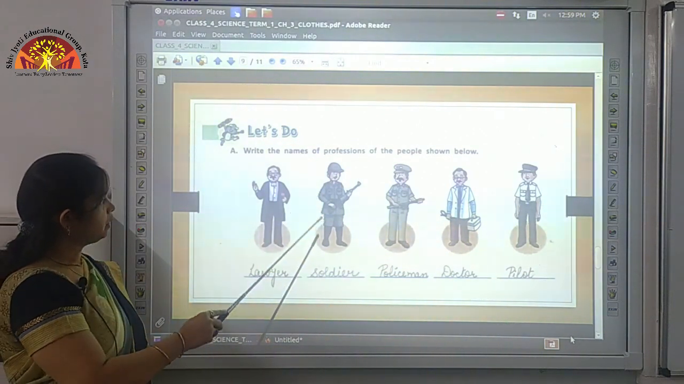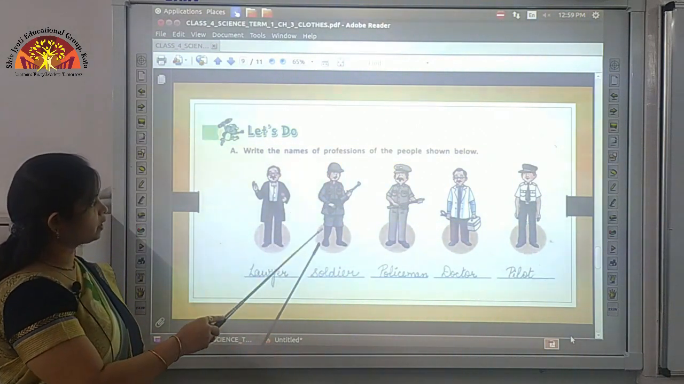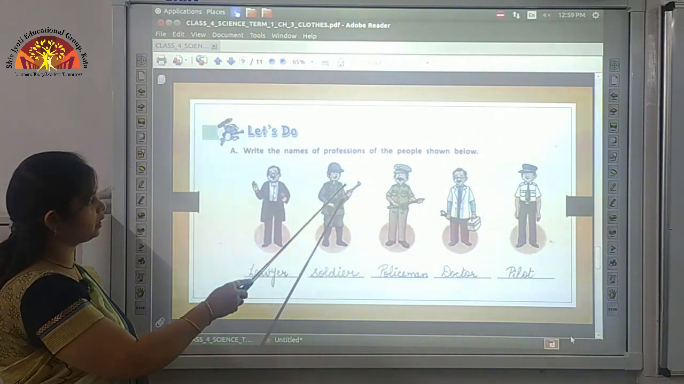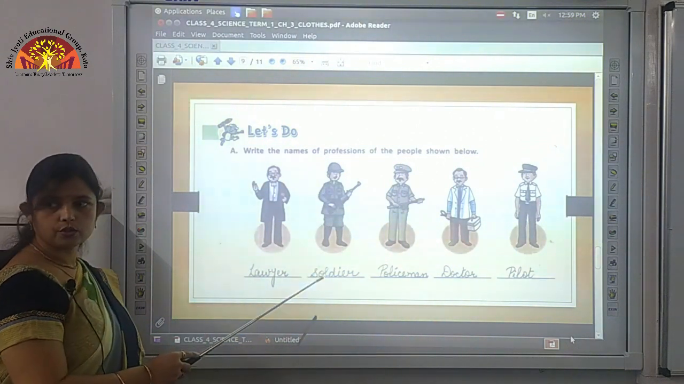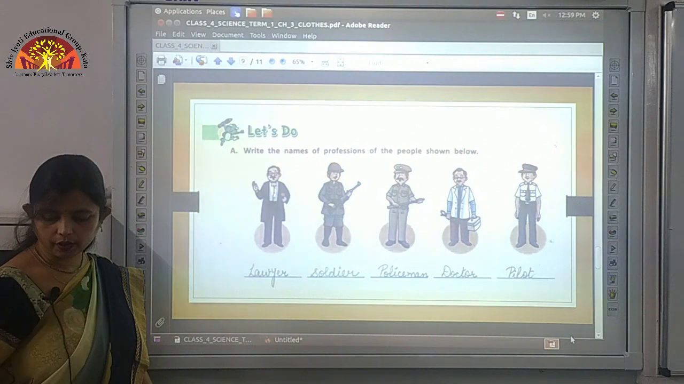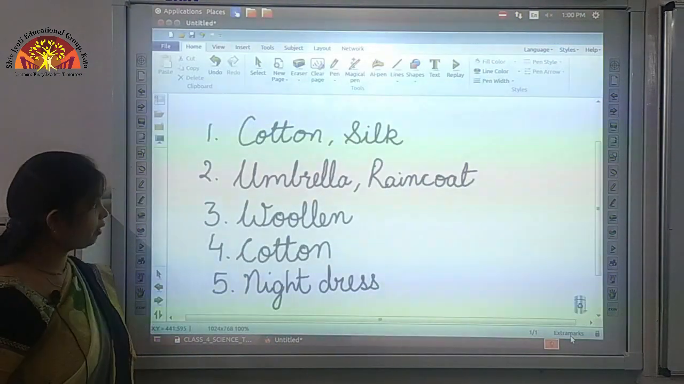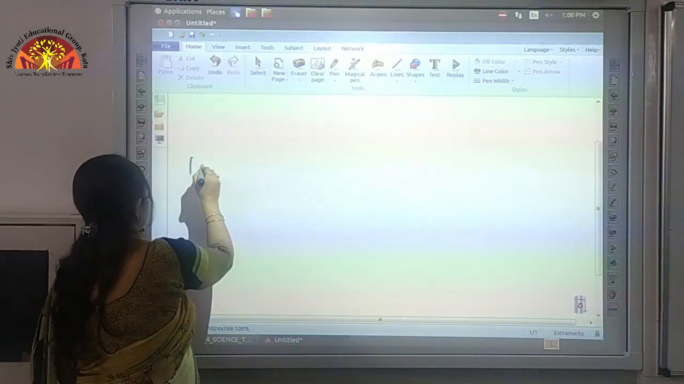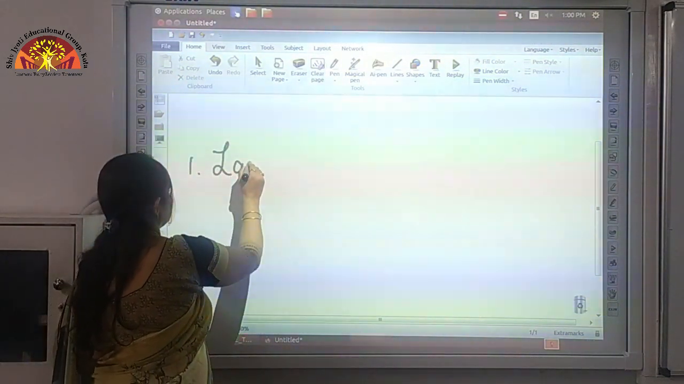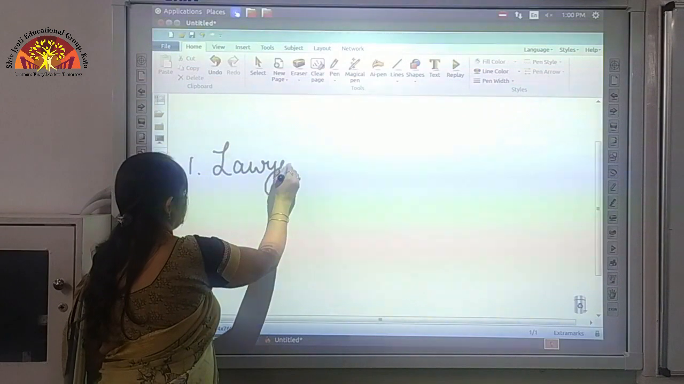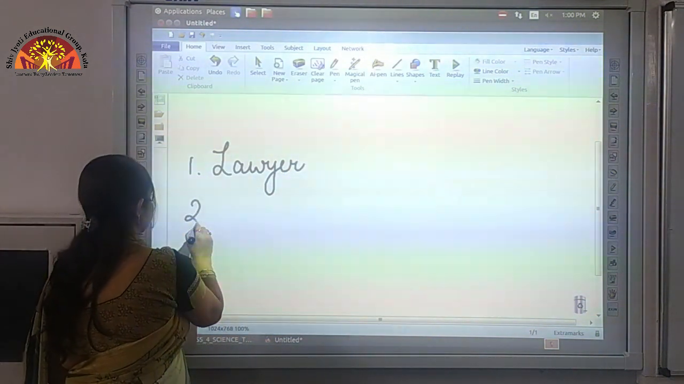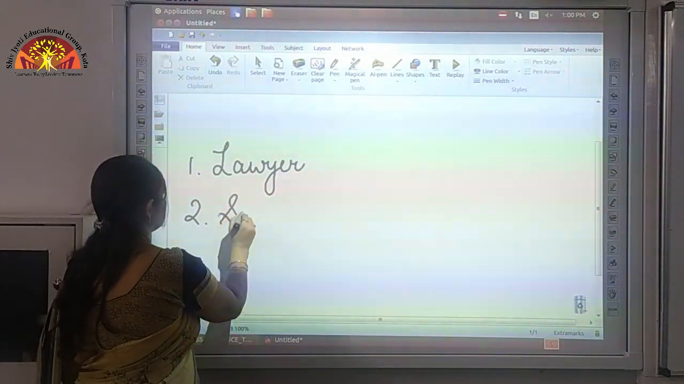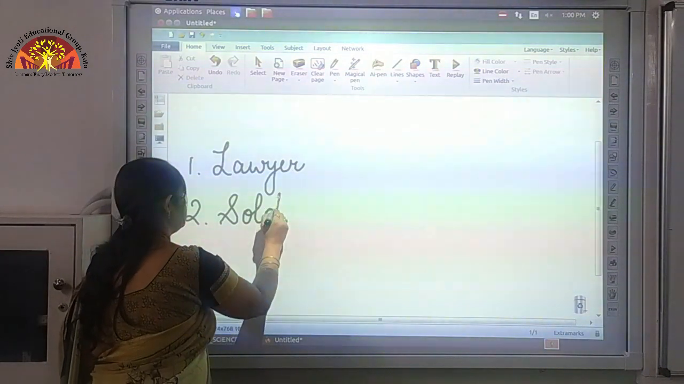Then this person is wearing a specific dress, you can see in the picture, he is with a gun, he is a soldier, so you will write soldier over here. So you have to write these answers below the picture. So for the first picture you have to write lawyer, below the second picture you have to write soldier,